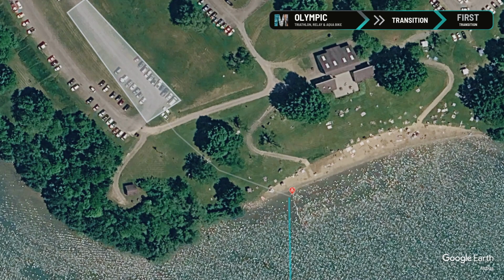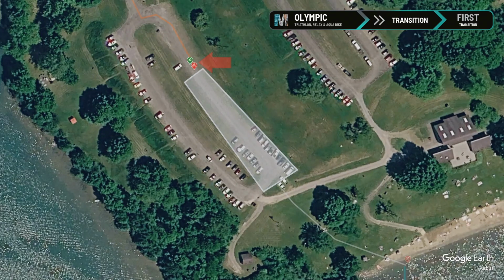Once you're wearing your helmet and your chin strap is secured, run with your bike towards the mounting point located here to begin your bike segment.